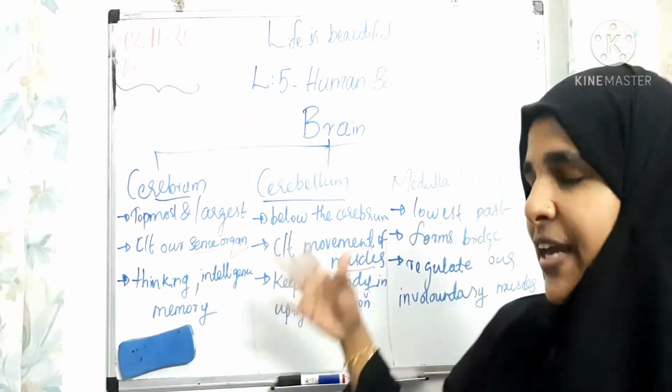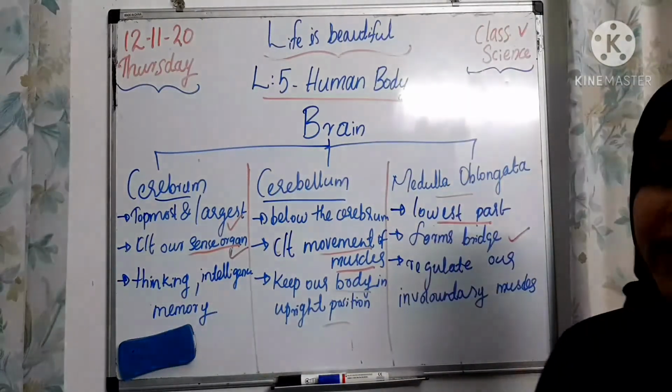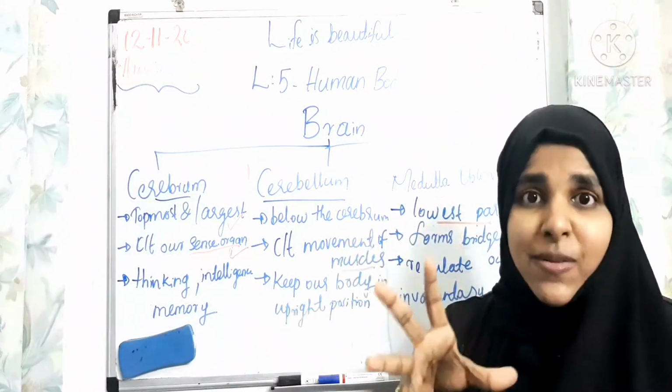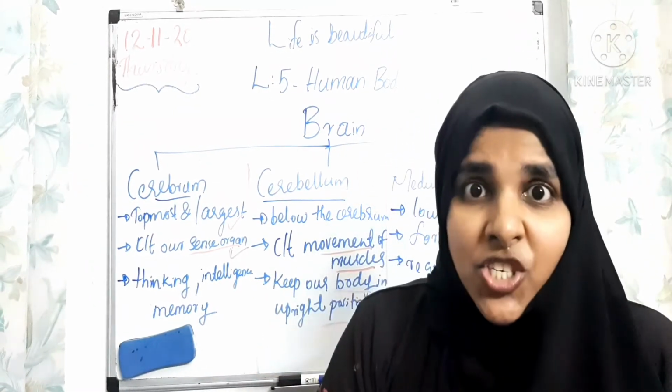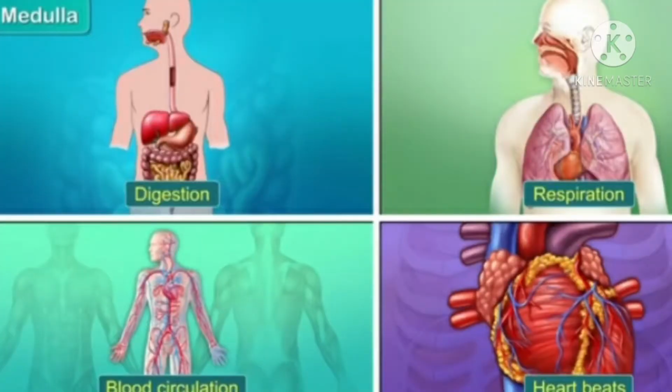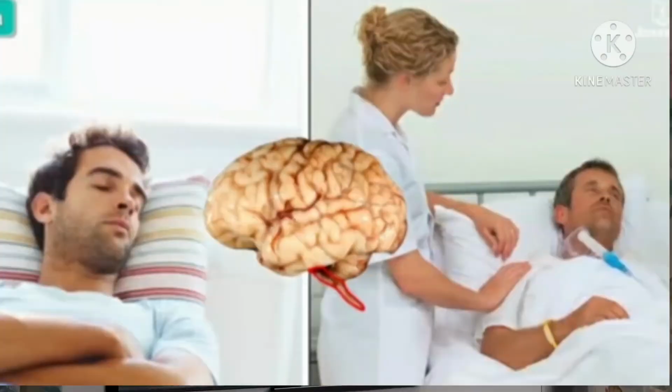Clear, all of you? So we can do these activities and they are controlled by our cerebellum. But what about the medulla oblongata? It is a continuous action. Our muscles are automatically working in our heart and our lungs, right? We feel the heart beating and respiration, breathing. Heart beating, respiration and blood circulation of the body are all controlled by involuntary muscles, which are controlled by the medulla oblongata. You know, children, the medulla never stops working. Even when we are sleeping or suddenly fall unconscious, it is working itself.